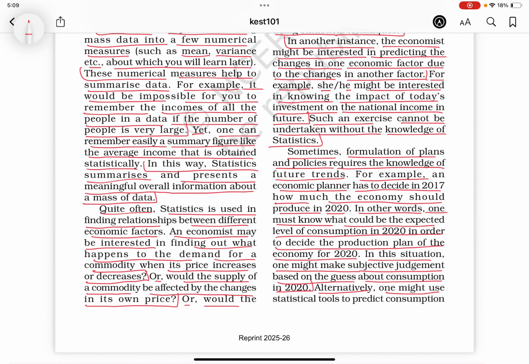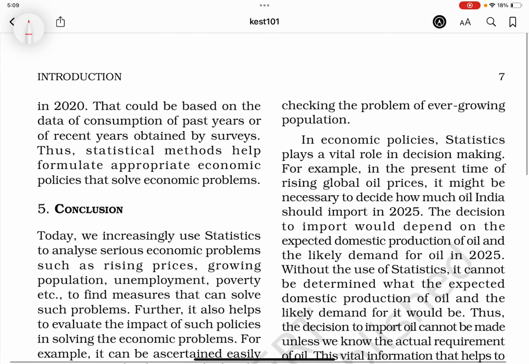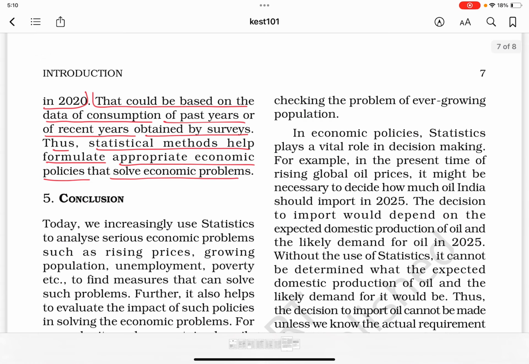Alternatively, one might use statistical tools to predict consumption in 2020 that could be based on the data of consumption of past years or recent years obtained by surveys. Thus, statistical methods help formulate appropriate economic policies that solve economic problems.